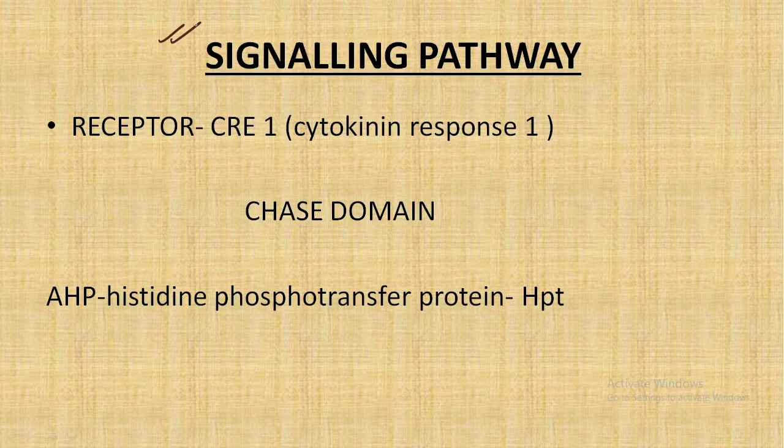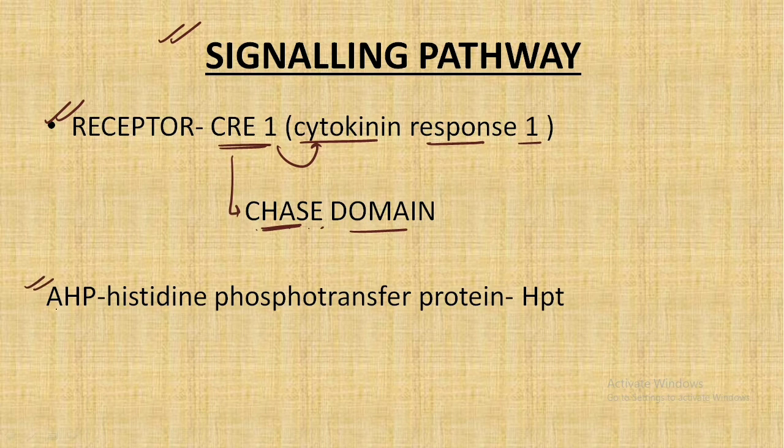So the first point to remember is that cytokinin follows the histidine two-component pathway. The next point to remember is that in this signaling pathway the receptor is CRE1, that is Cytokinin Response 1, which also has a CHASE domain. And the next important point is the presence of AHP, the histidine phosphotransferase protein. Why is A present? Because we are talking about Arabidopsis in particular.